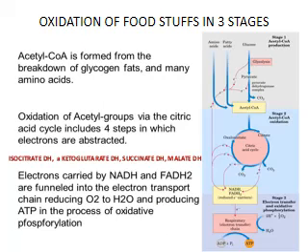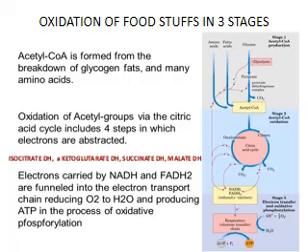Now, this is the pathway of oxidation of foodstuffs, which occurs in three phases. In the first phase, the final products of breakdown of proteins, that is amino acids, lipids, fatty acids, and carbohydrates, glucose, through their respective pathways can be converted into acetyl-CoA. So acetyl-CoA is the central pool which is formed from the breakdown of carbohydrates, fats, and proteins. Now, what happens to this acetyl-CoA?